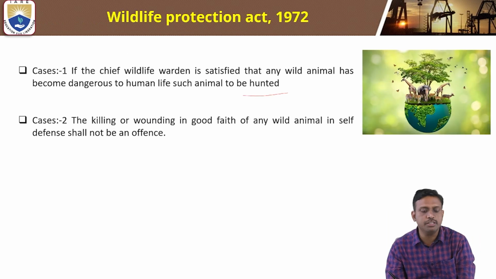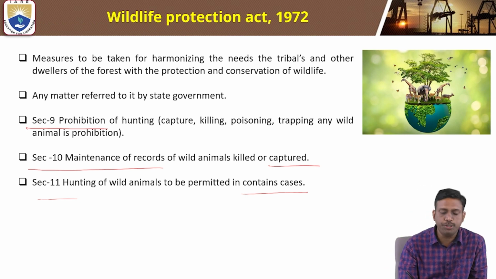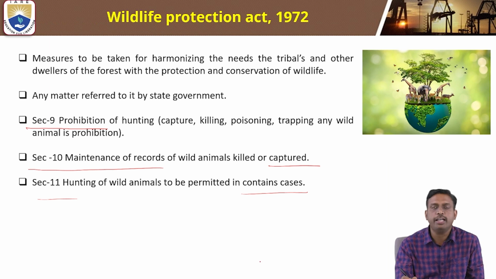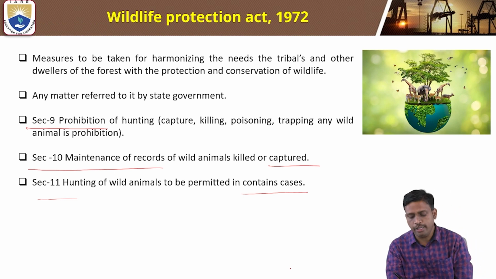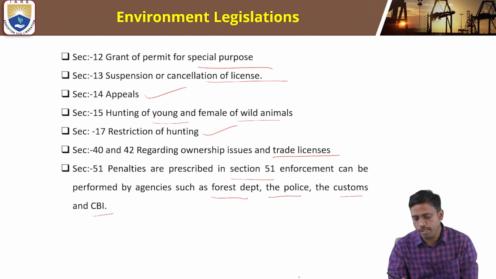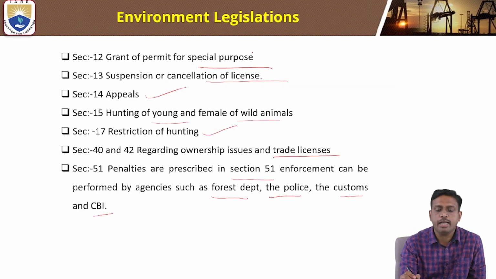Like the previous sections, Section 9 is the prohibition of hunting. Section 10 is maintenance of records of wild animals killed or captured, and Section 11 is hunting of wild animals to be permitted in certain cases. There is also Section 12, the grant of permits for a special purpose.